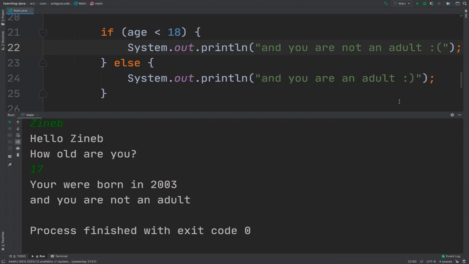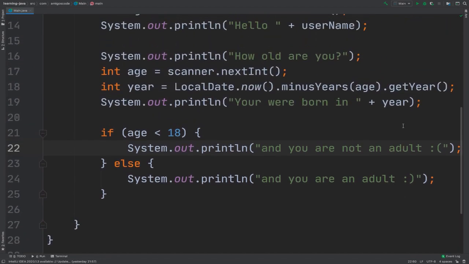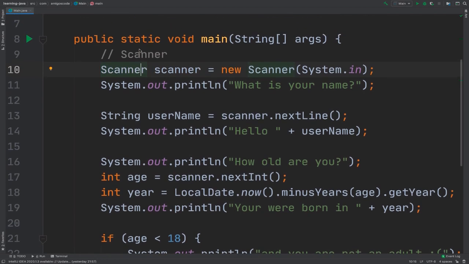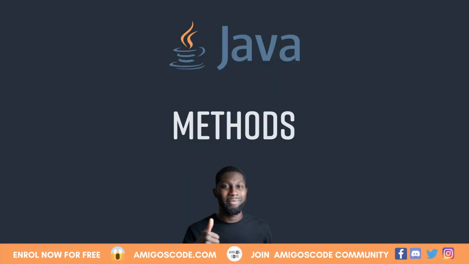And there we go. So I just wanted to show you how to build a very simple program that takes user input from the console. Now you know how to use the Scanner class. If you have any questions, go ahead and drop me a message. Otherwise, let's move on.